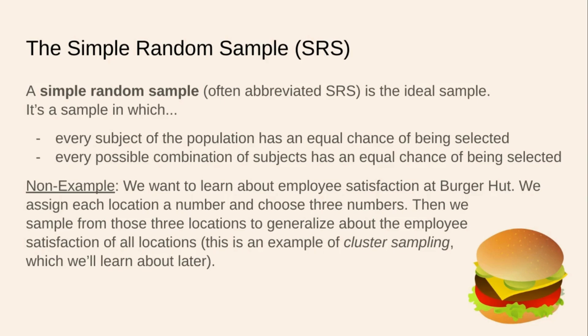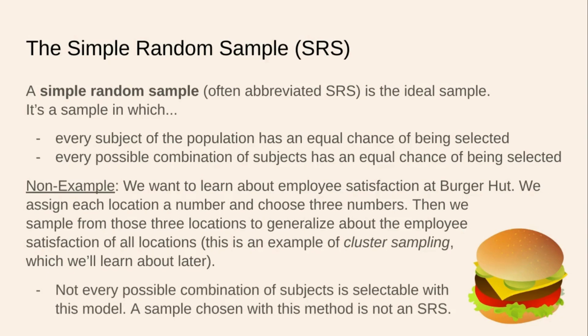But what is it about this non-example that makes it not a simple random sample? Well, notice that not every possible combination of subjects is selectable with this model. A sample chosen with this model cannot be a simple random sample.